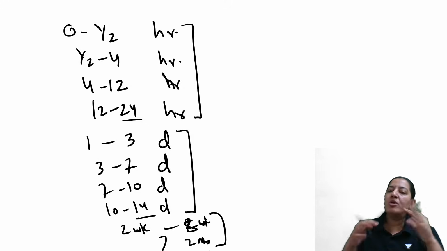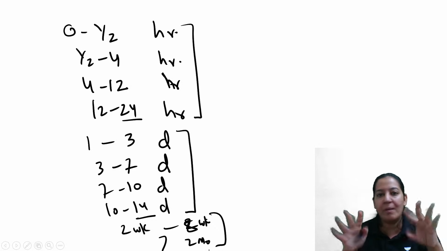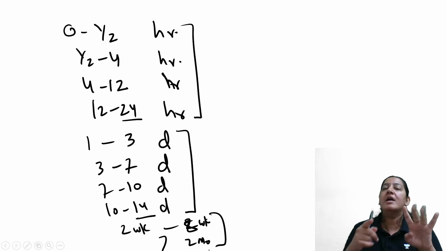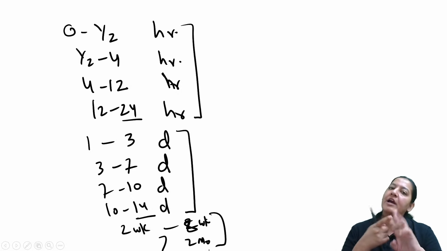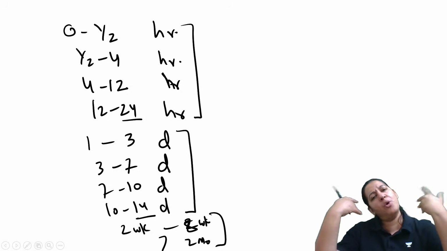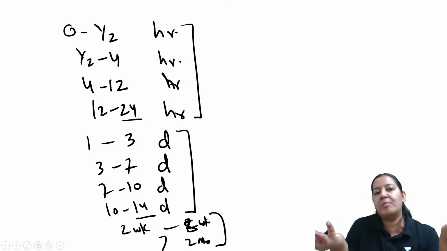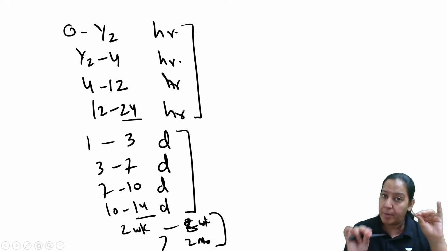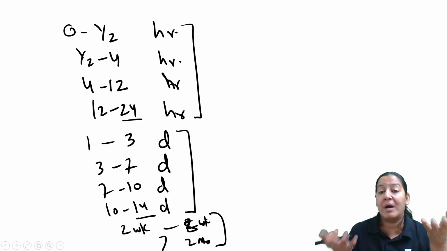Now listen, more than 2 months it can be anything. More than 2 months I cannot say. More than 2 months में 2 year भी आ गया, 10 year भी आ गया, 20 year भी आ गया. I cannot say. It is more than 2 months. I will say that only. More than 2 months, I don't know. In pathology, in the report, I cannot comment beyond 2 months. यानी क्या?